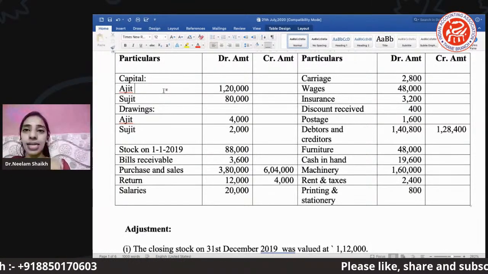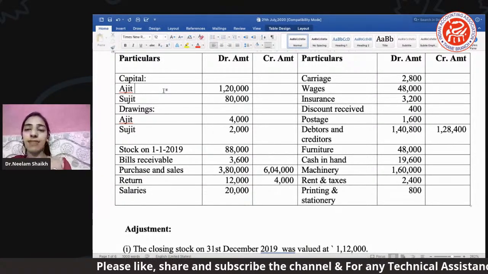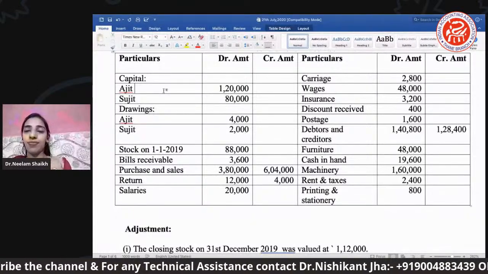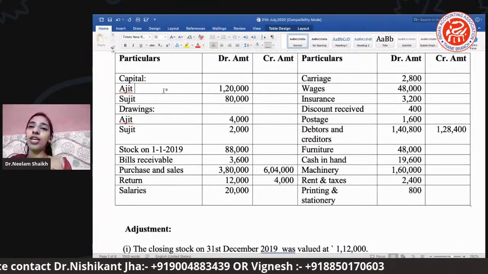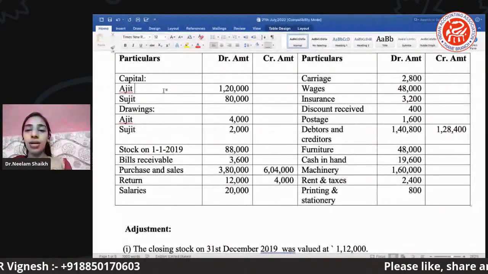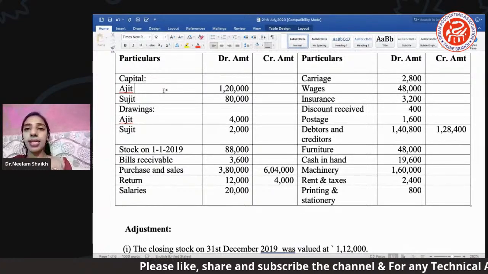Then purchase and sales are there. Again, it's a direct expense and income. As I've told you, one will go as a TD and one as a TC. I'll tell you, students, if you use the initials, it becomes very easy to identify the item in the track. Okay. Returns. Now returns again, it's my direct item, direct income and direct expense.